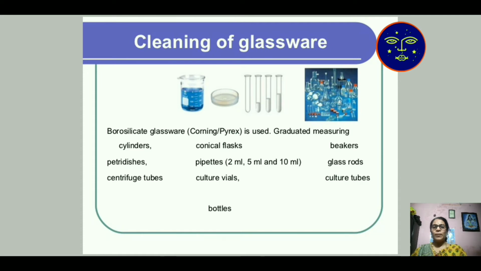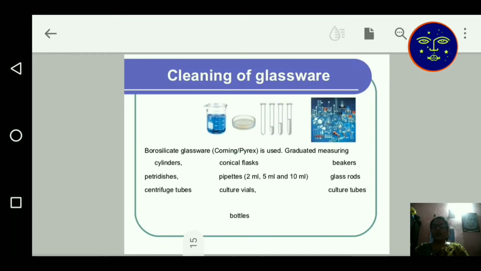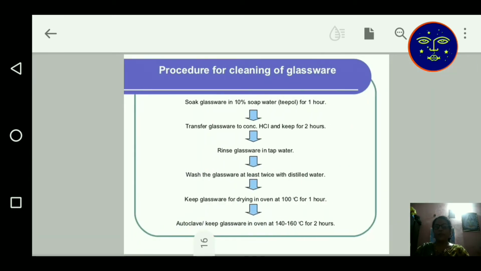In a pipette, if we want 2 ml of a chemical removed from a bottle, we require a pipette to remove the acid. Glass rod, centrifuge tube, culture vessel, culture tube, bottles. All these things are necessary for our tissue culture technique. Then the procedure for cleaning the glassware.